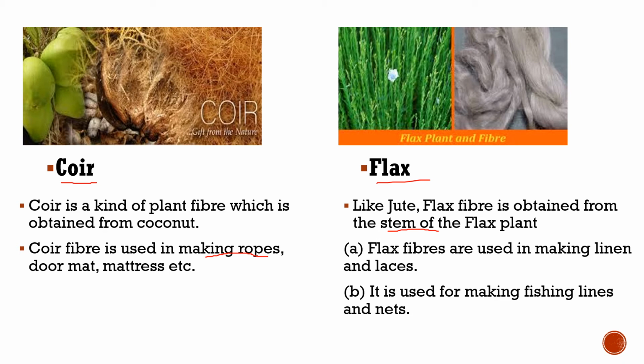Similarly, the same process of retting is used, and because of the stagnant water, the gummy matter that holds the fiber is destroyed by bacteria and then removed. The fibers are removed, dried and sent to the factories for preparing the yarn.